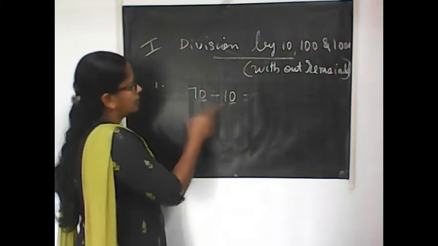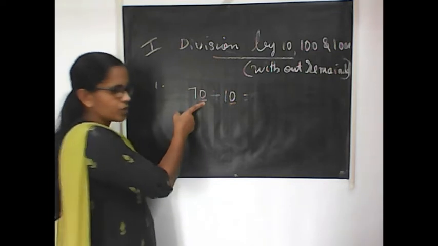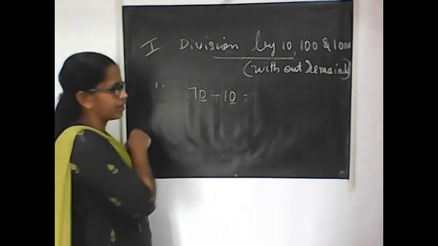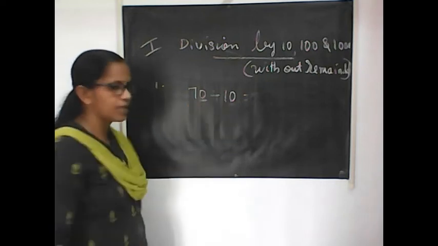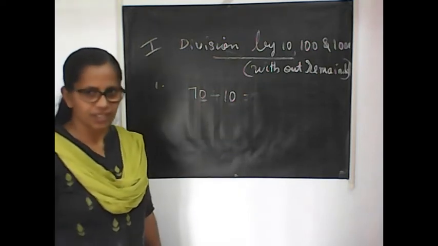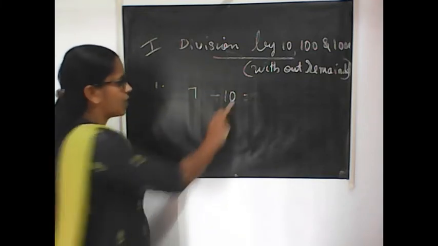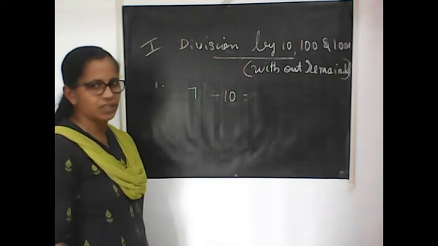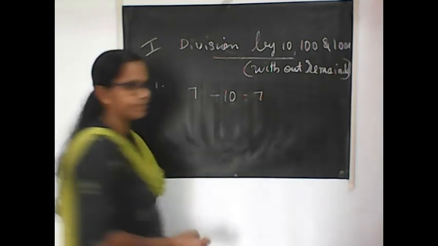If there is one 0, the ones place digit should be underlined, and avoid this one. If it is 10, avoid one digit. Remaining is 7. So the answer will be 7.